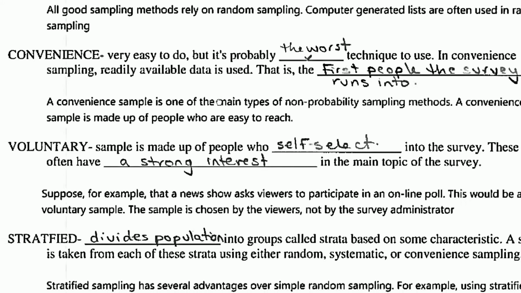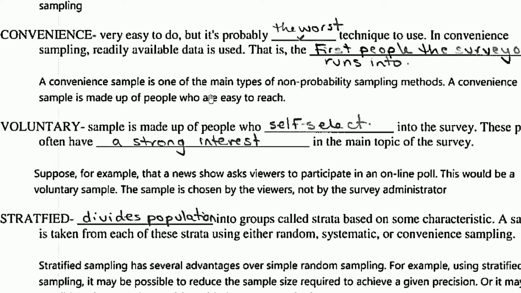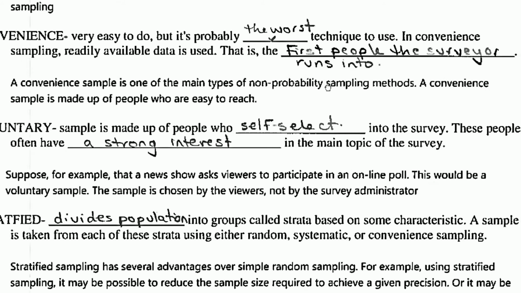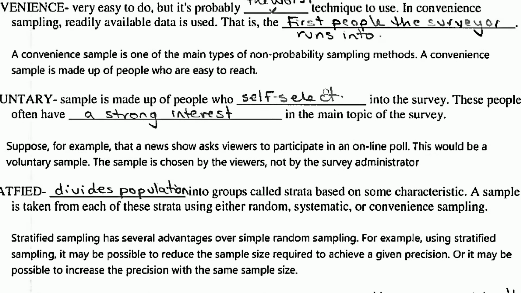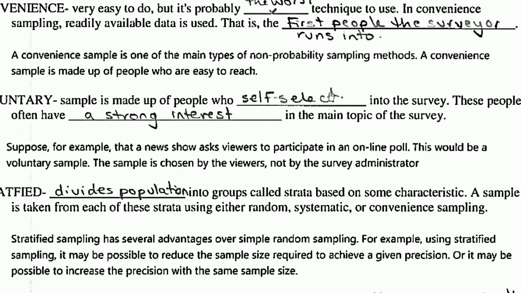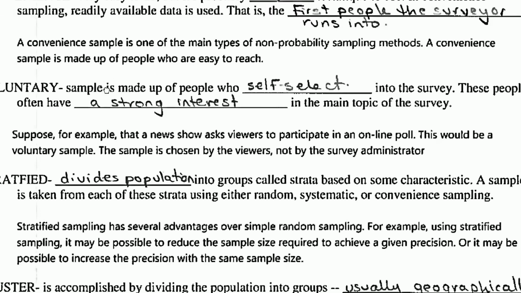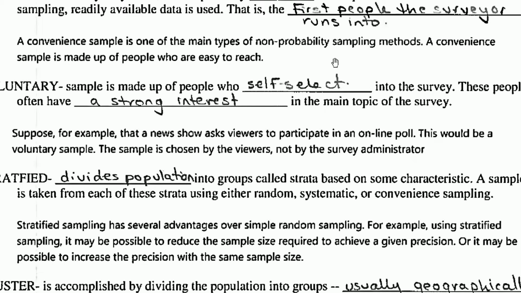Then we have convenience. Very easy to do. The name suggests it is convenient, but it's probably the worst technique to use. In convenience sampling, readily available data is used. That is the first people the surveyor runs into. So it may not represent the actual population. A convenience sample is one of the main types of non-probability sampling methods. It is made up of people who are just easy to reach, easy to get.